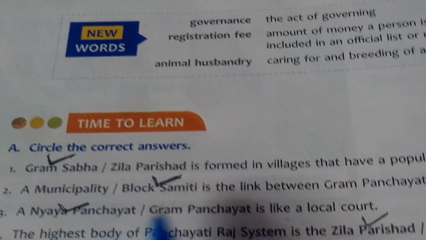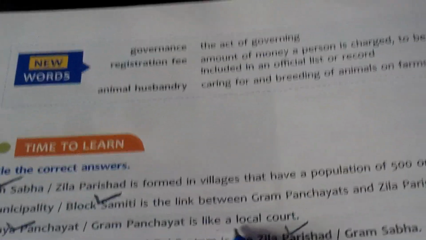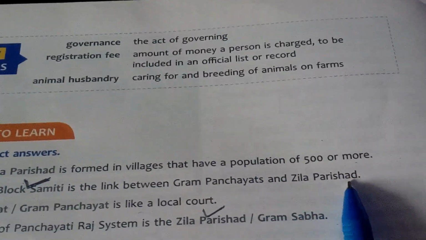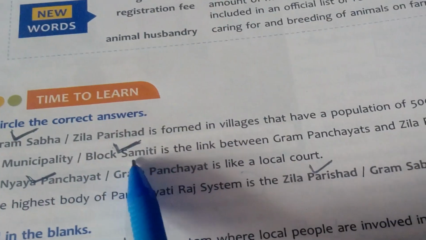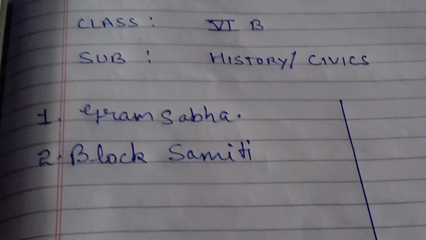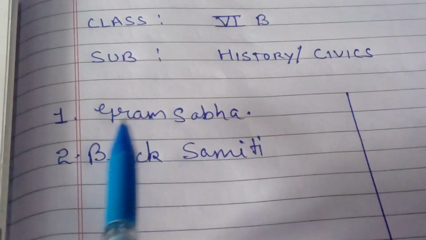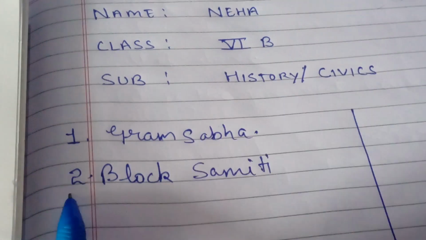Next question: a municipality, or Block Samiti, is the link between Gram Panchayats and Zila Parishad. Now the best option is Block Samiti. Answer is Block Samiti, number 2. So the second answer is Block Samiti, you have to write here. In this way you can read your question picture and you can write the answers. Just number 1 answer, number 2 answer.